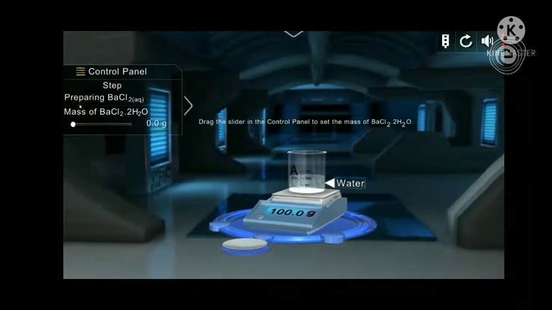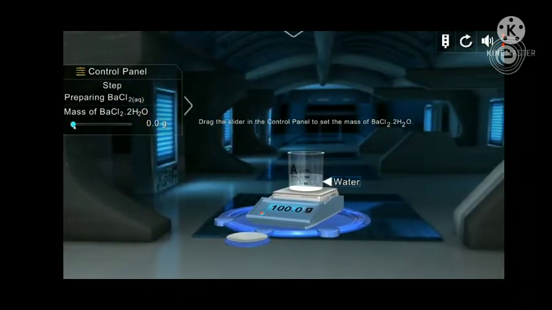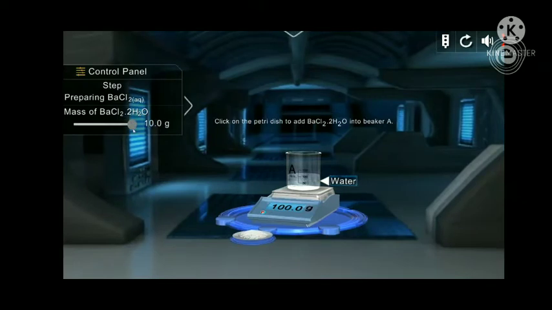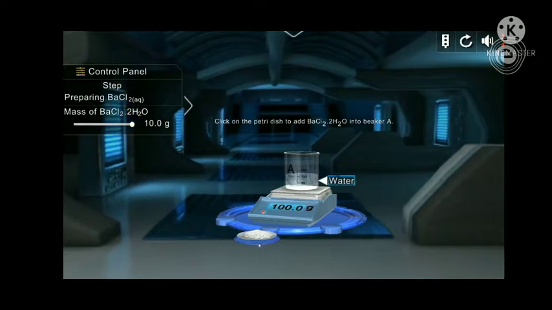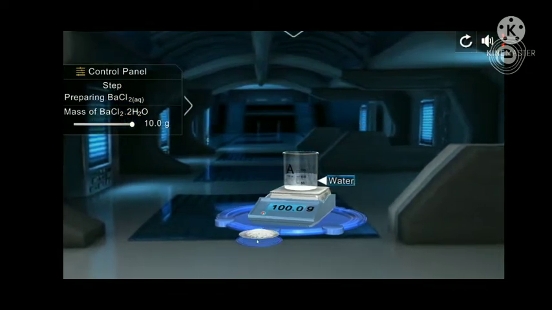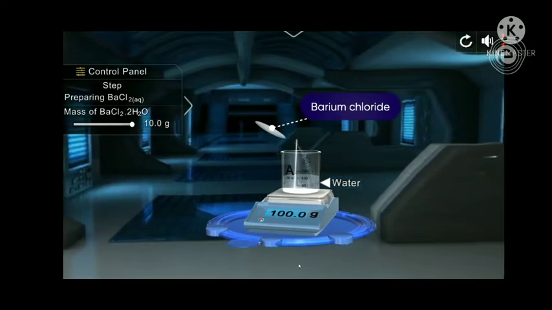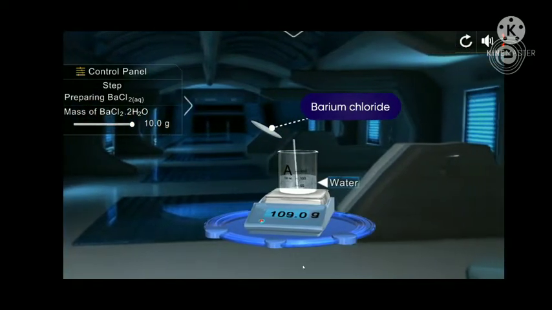Moving the slider, let us fix the mass of barium chloride to 10 grams. You can observe that barium chloride is a white crystalline powder. Let us add this powder into the beaker containing the water and stir the mixture.